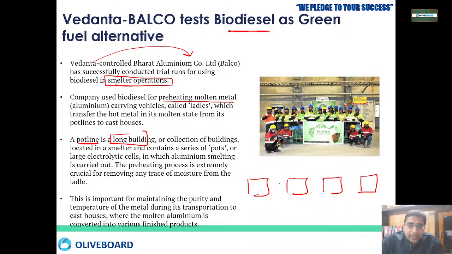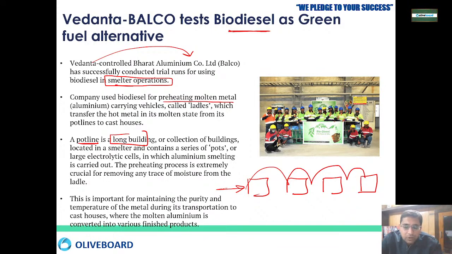So smelters are located over there. A series of pots are there, and they utilize large electrolytic cells in which aluminium smelting is carried out.